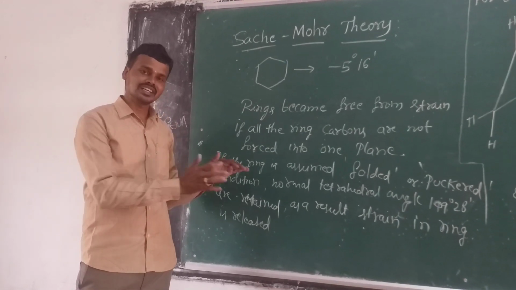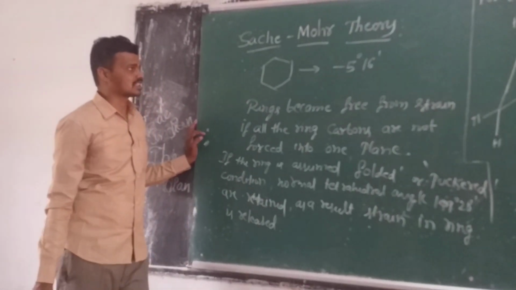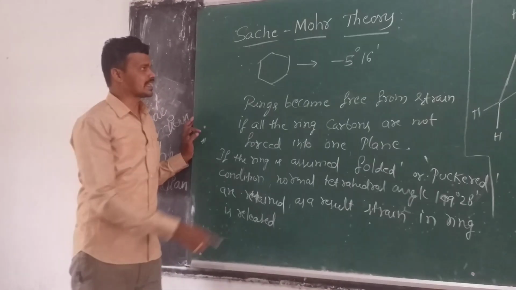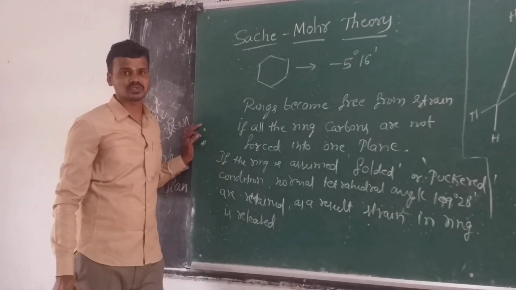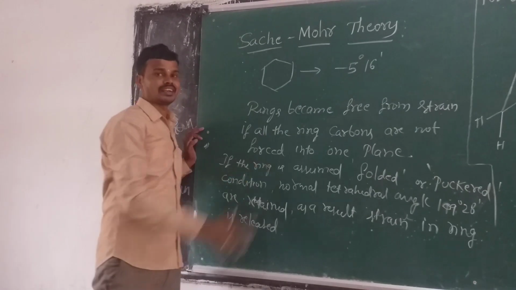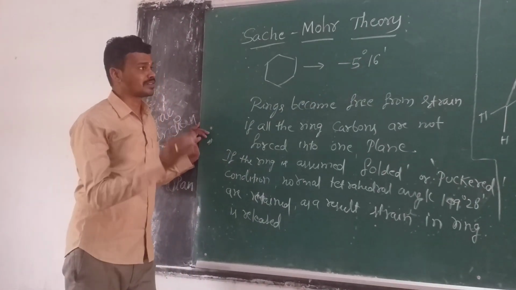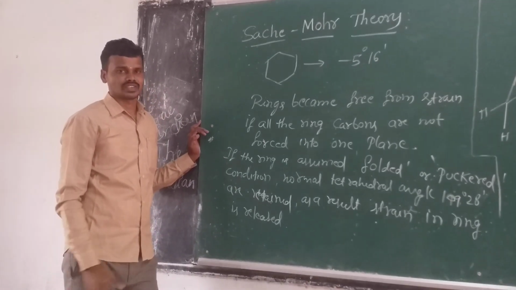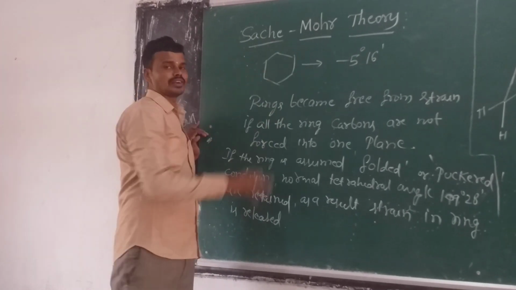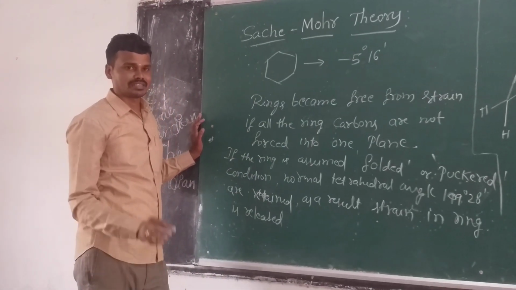We saw this under the heading of Bayer strain theory. In the same way, what does the Sachse-Mohr theory say? I will take the example of cyclohexane. In this cyclohexane, when all the carbon atoms are present in a plane, the strain obtained in the molecule is minus 5 degrees 16 minutes. The calculation is half into standard bond angle minus the particular bond angle of cyclohexane. The calculated value is minus 5 degrees 16 minutes.